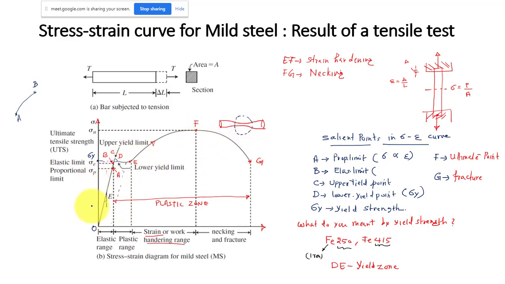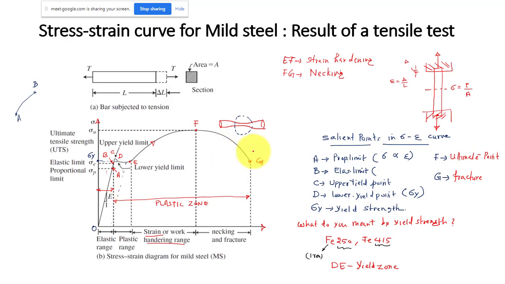We have an elastic range and we have a plastic zone, and the plastic zone I can also classify. This is the yield zone, this is the strain hardening range, and this is the necking. All together, we can say that is the plastic zone, and the remaining part is the elastic zone. The crucial point is the yield strength.